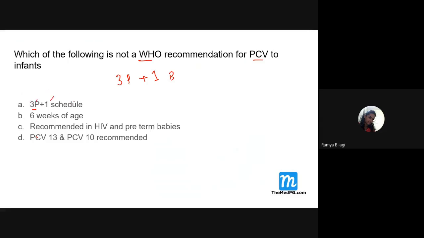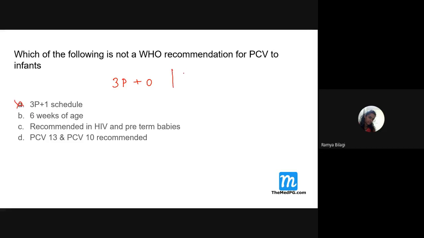Is it correct? What is the dose recommendation for this pneumococcal vaccine? It is 3 primary doses and 0 booster dose. If we give 3 primary doses at a 4 weeks interval, that is more than enough. So the first option is wrong.